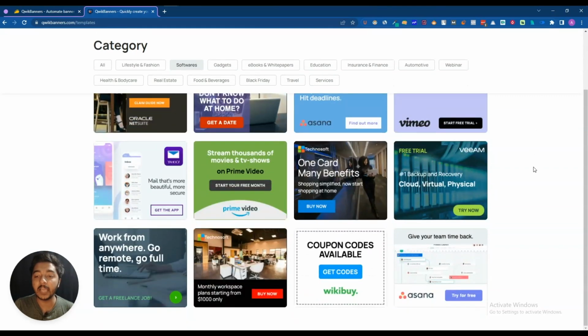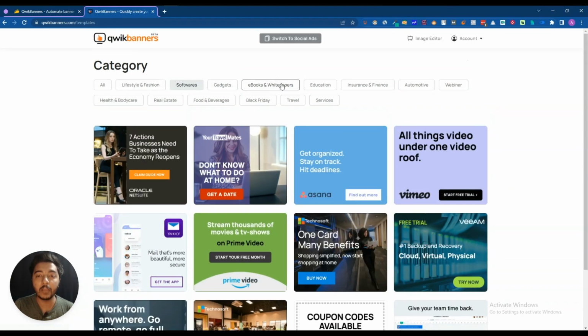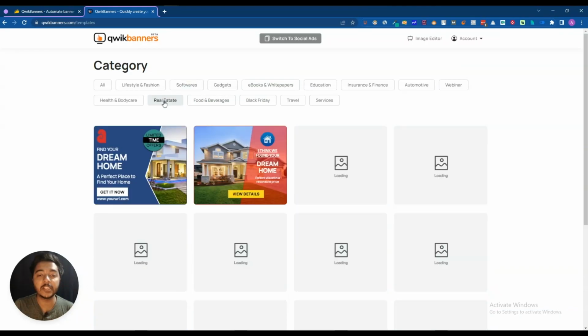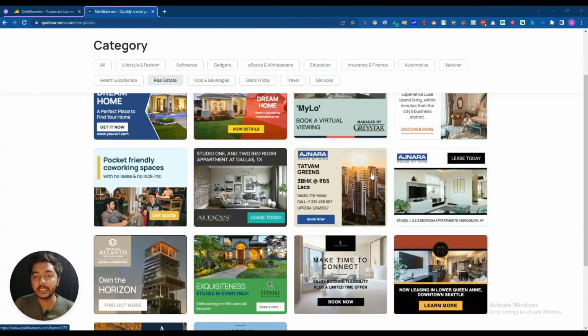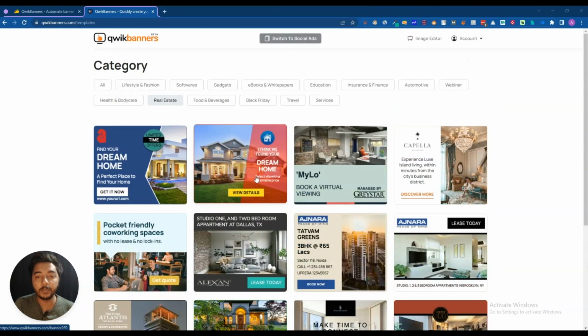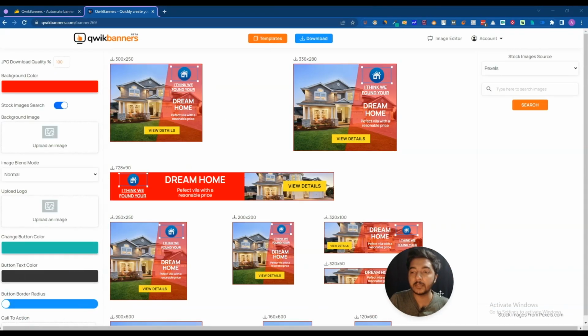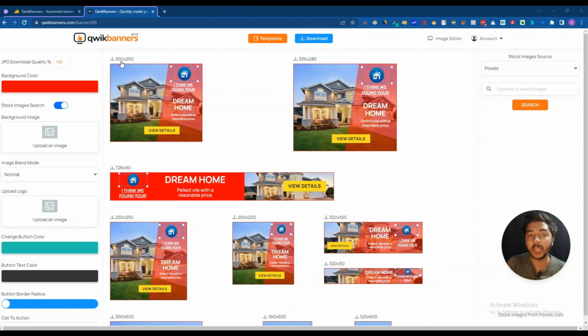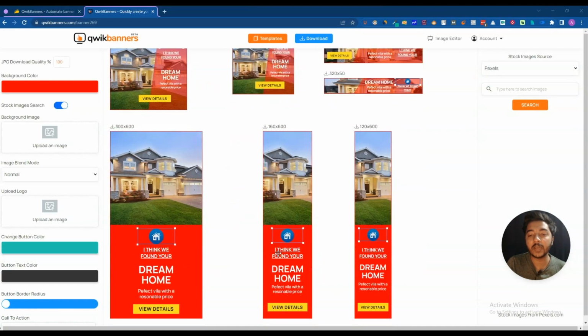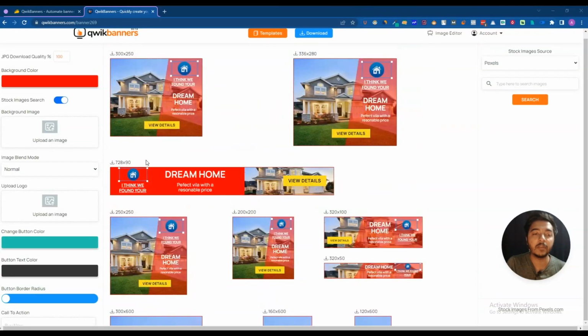Now from here, let's say I will choose one real estate template. So if I search real estate, see guys, these are the real estate templates, and from here, let's say I will pick this one. So I'll just click on the banner that I like, and then see here you will get all the banners that people need. Basically, they have different dimensions: 300 by 250, 336 by 280, 728 by 90. So a lot of aspect ratios and dimensions are available. These dimensions are basically needed in Google ads, I think. So you can use these ads.